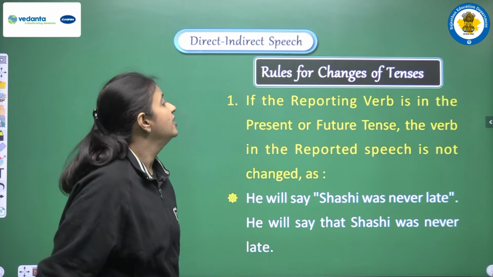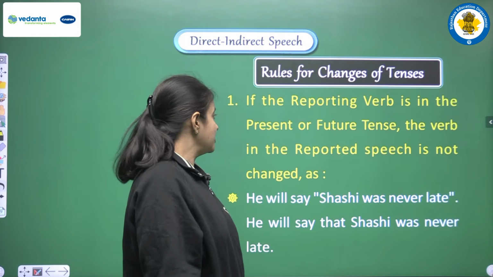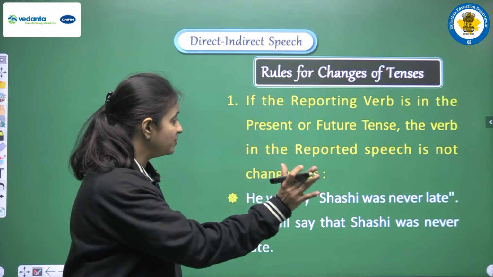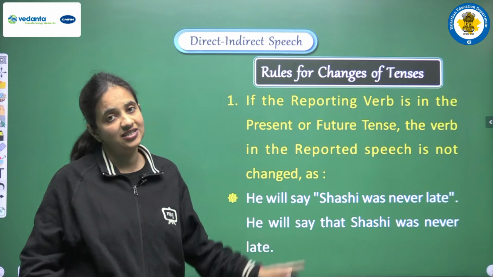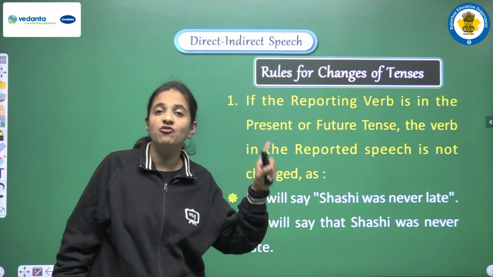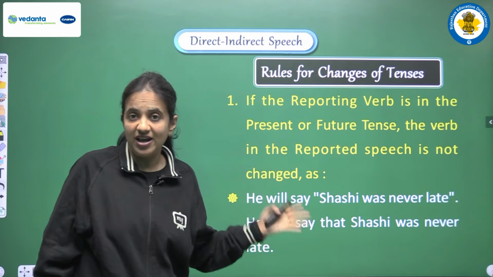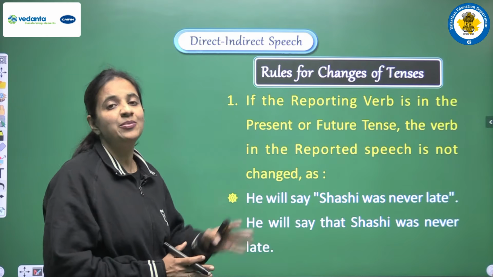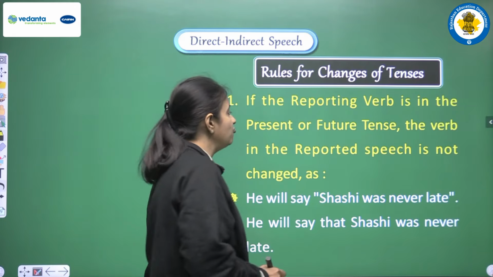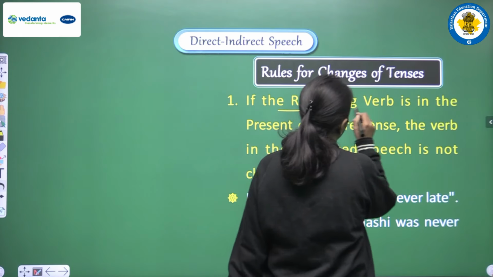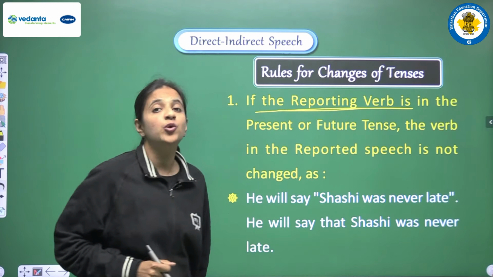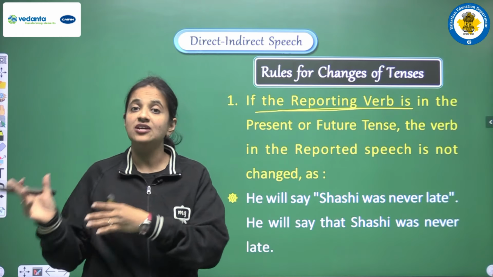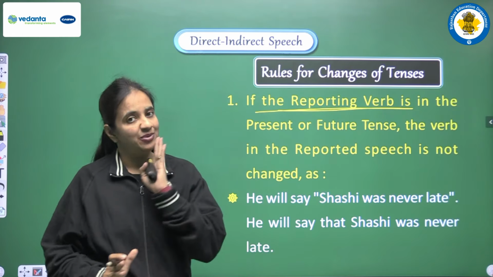The first rule is: if the reporting verb is in the present or future tense, the verb in the reported speech is not changed. This is the first rule, and a very important one. So read very carefully, listen very carefully. I am repeating one more time. According to the rule, if the reporting verb is in the present or future tense, the verb in the reported speech is not changed. I am sure you have a proper idea of what the reporting verb is and what the reported verb is, right? I am repeating one more time.